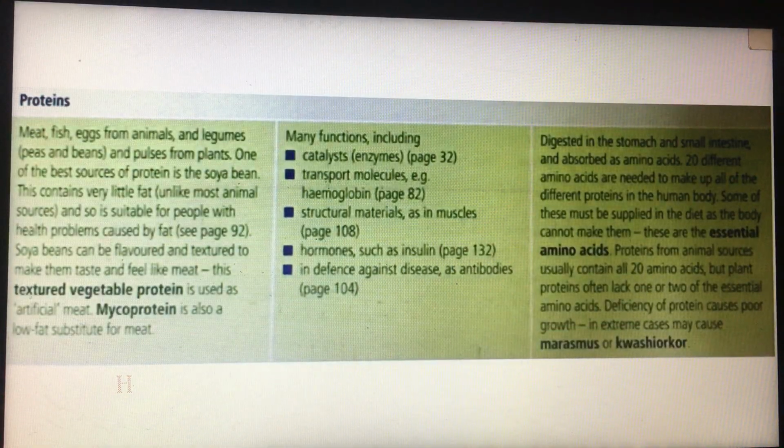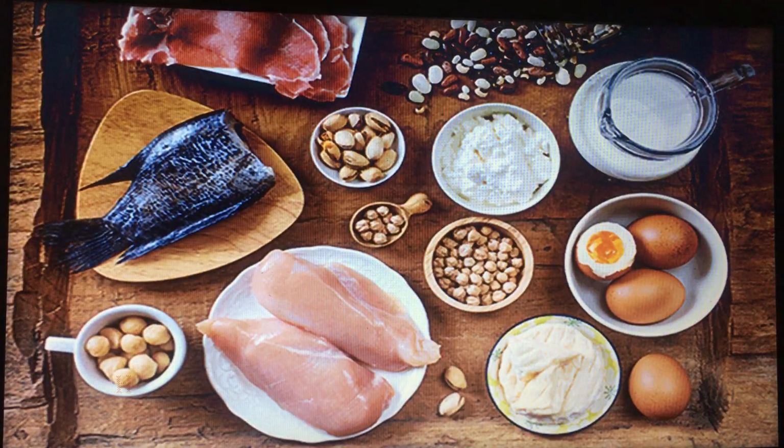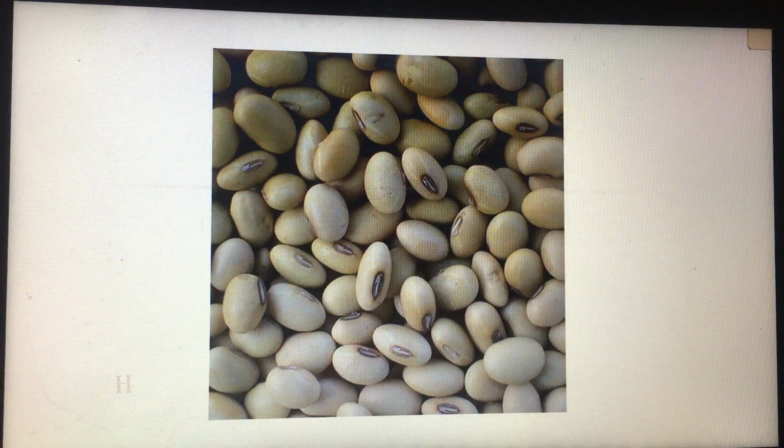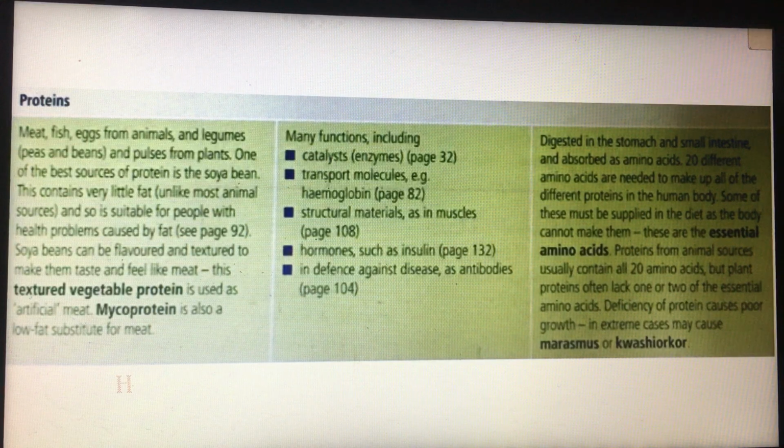Okay, the last group in this lesson is proteins. As you know, we find protein in meat, eggs, peas and beans, and also in some plants. Now, what are the functions of proteins?